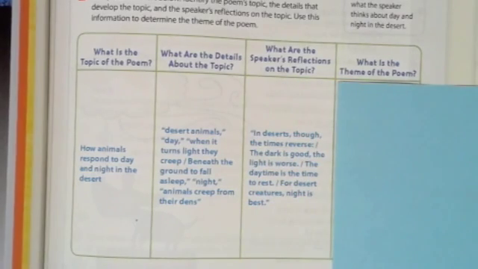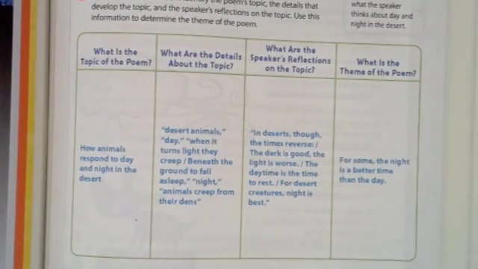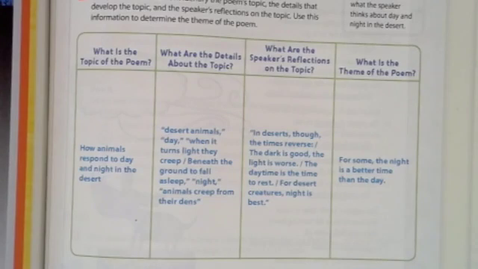In deserts, though, the time reverse. The dark is good, the light is worse. The daytime is the time to rest. For desert creatures, night is best. And then finally, what is the theme of the poem? So the theme of the poem is that daytime isn't always best for everyone. It might be best for you and I, but it isn't best for everyone. So for some, the night is a better time than the day.